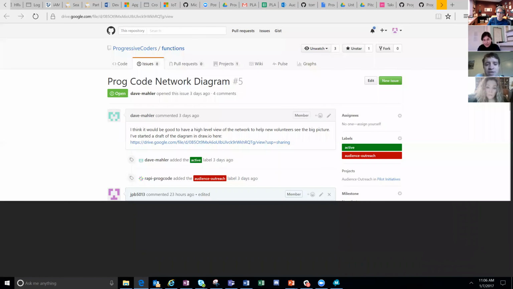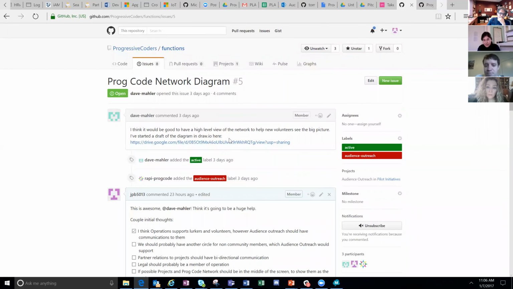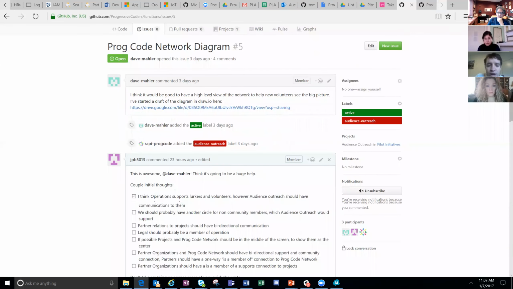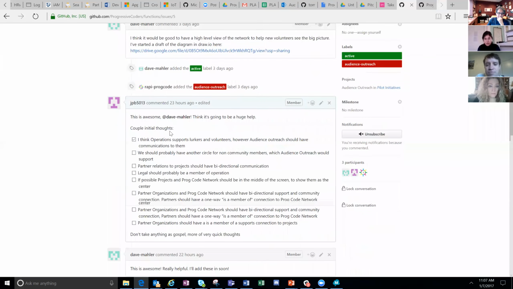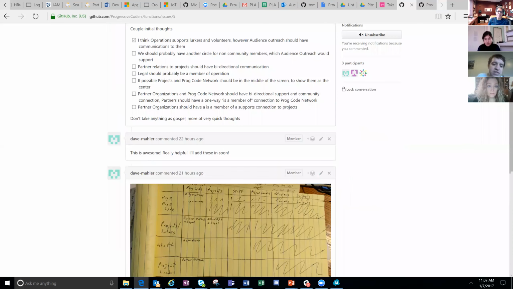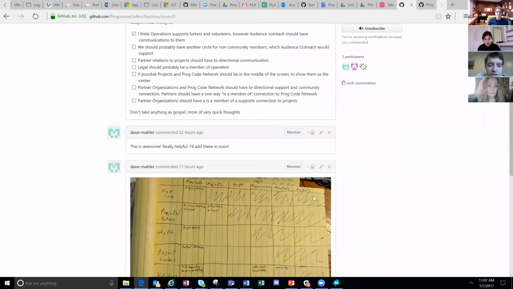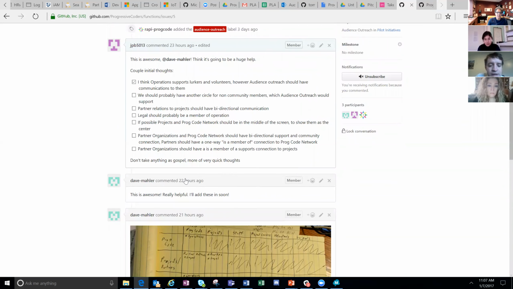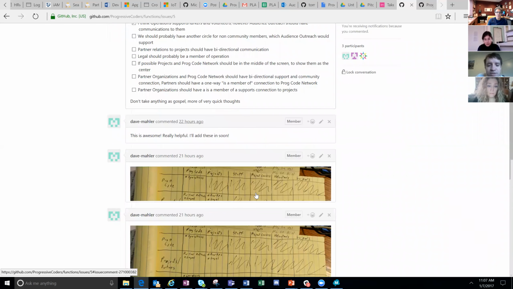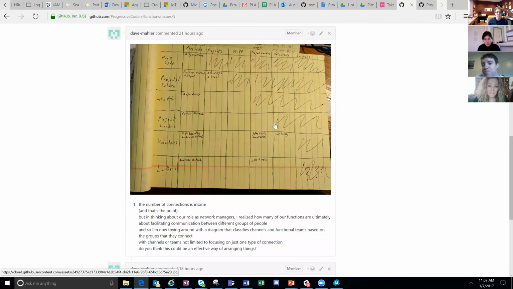But anyway, this is the issue, and the idea is that we discuss things in Slack, but then we move them over to here when they're active. And so he just asked for feedback over here. I made this comment of, hey, here's some thoughts. I think this should change here, this should change here. You can look at it after. We don't need to drill into everything. And then he posted something else of just another way of looking at it.